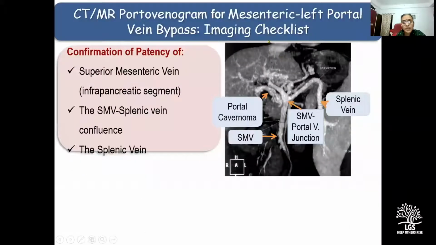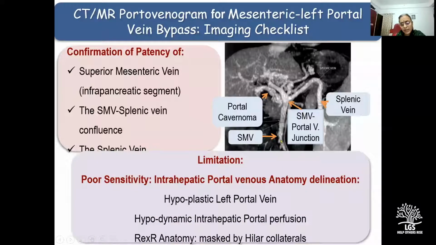So from the perspective of a mesorex bypass on an abdominal imaging, we assess the patency and adequate length of the superior mesenteric vein in the intrapancreatic segment, and also the patency of the confluence of the superior mesenteric vein with the splenic vein and the patency of the splenic vein. Because only when this confluence is patent would a mesorex bypass not only decompress the superior mesenteric circuit, but would also decompress the gastrosplenic circuit.